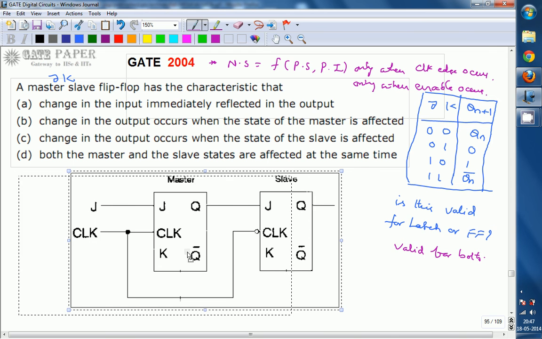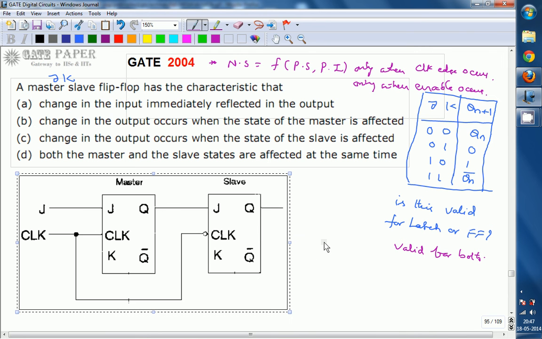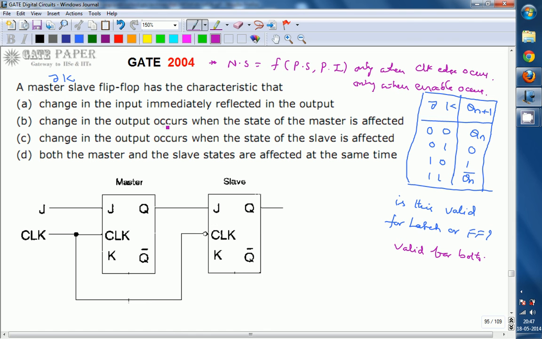So this is a JK master-slave flip-flop. The first one is the master latch, and the second one is the slave latch. Even though we are specifying it as a clock, it is actually acting as an enable. So this clock is going to be acting as the enable in this case. This is enable, enable, and it is also enable.